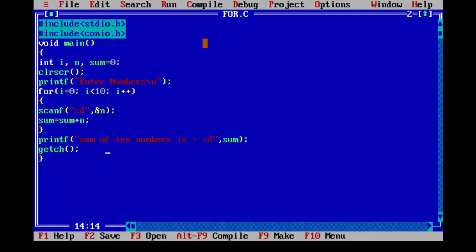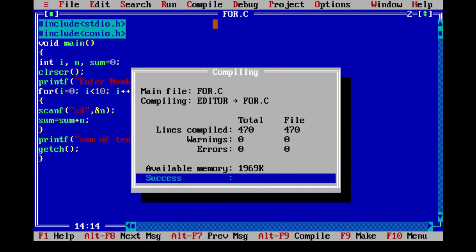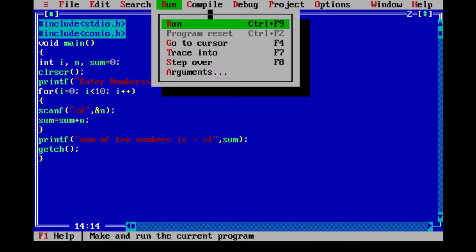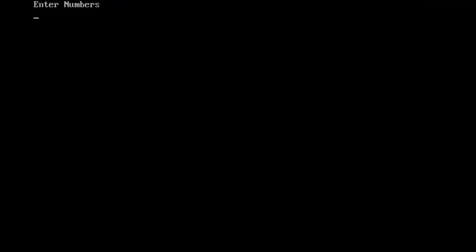Next we have written getch. It is also a library function. Its definition is in conio.h file. It is used to hold the output screen and wait until user gives any type of input. Now we will compile the program. So there is not any error. Now we will run the program. We will enter 10 numbers. Whatever number you want to enter, you can enter 0 also. Sum number is 47.